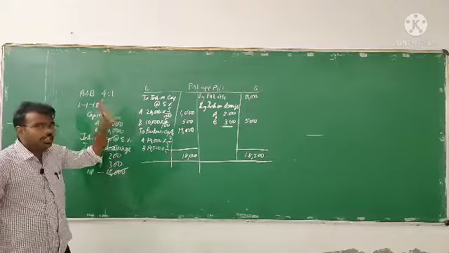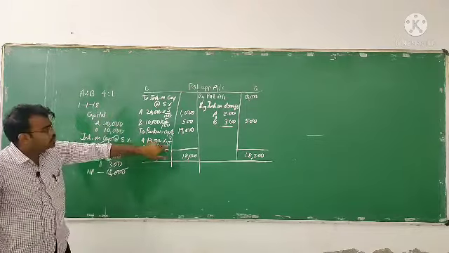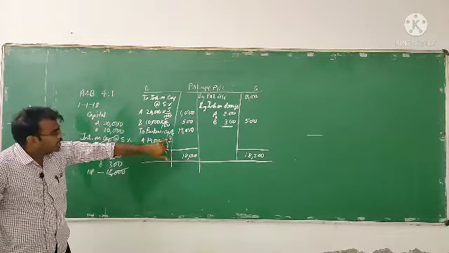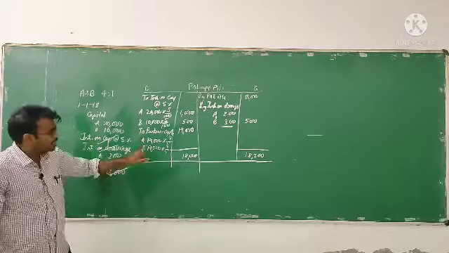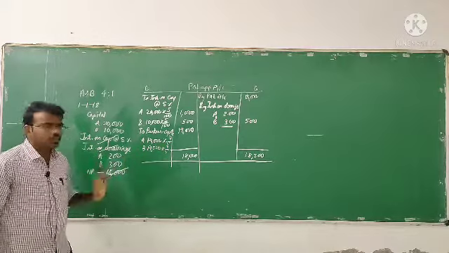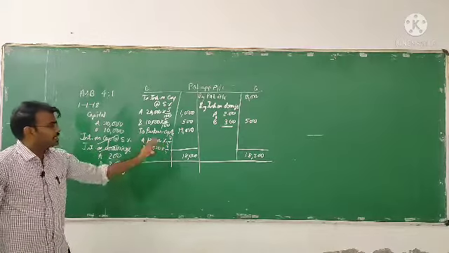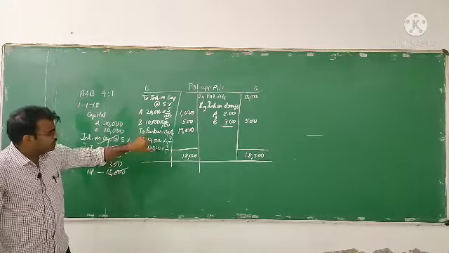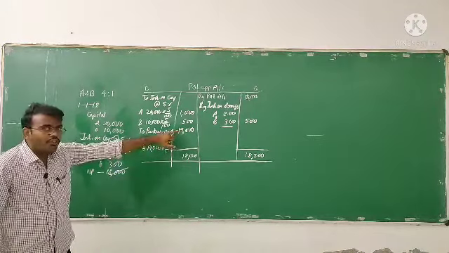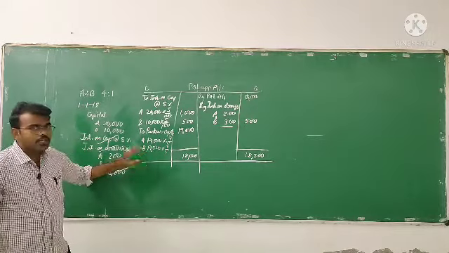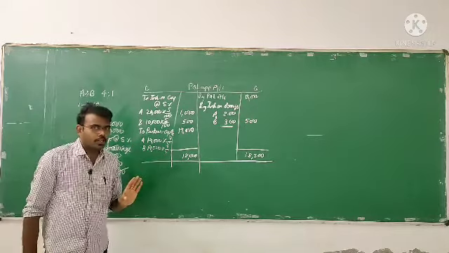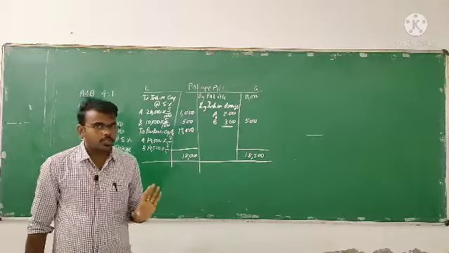4:1, 4 divided by the total. Out of 5 portion, A is getting a 4 portion and B is getting a 1 portion. So 17,000 into 4 by 5 and 17,000 into 1 by 5. So that will be the amount which A is getting and the profit and B is getting the profit. Are you able to understand this concept?